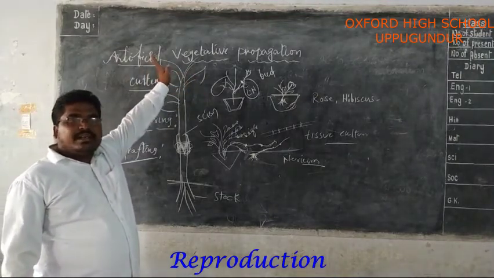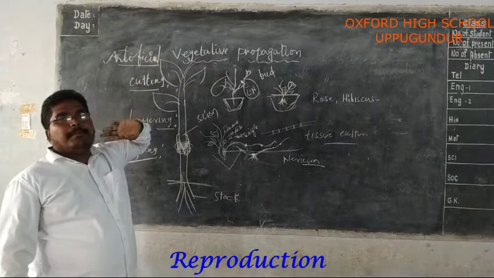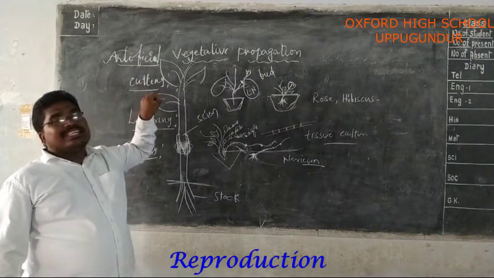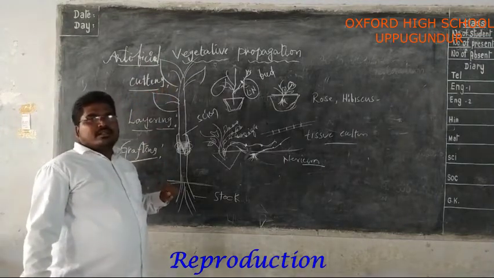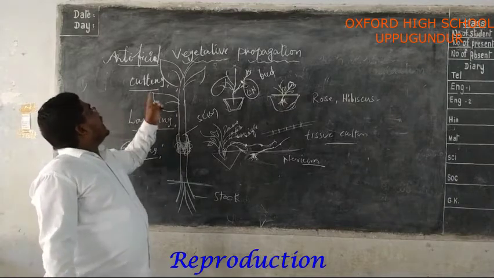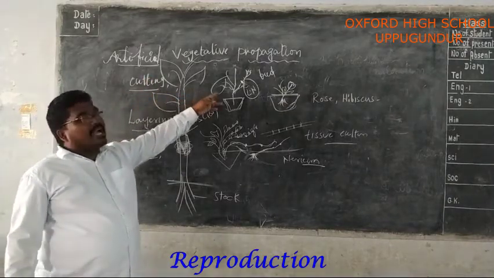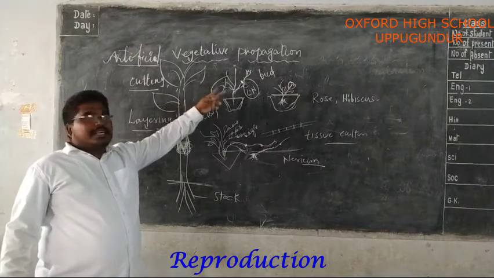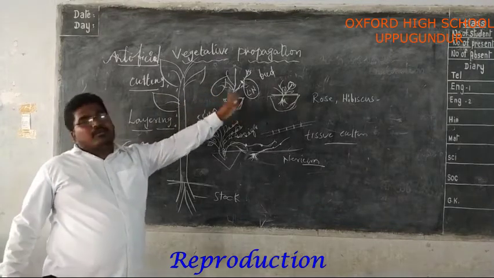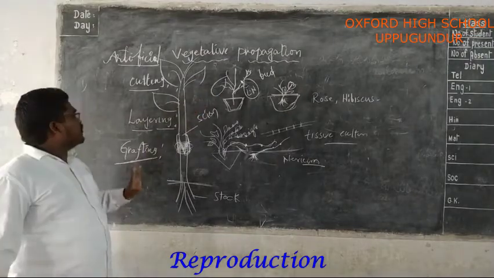So dear students, this is vegetative propagation. Natural ones: leaves, like Bryophyllum, stems, aerial stems like runners and stolons. We discussed that. In artificial vegetative propagation, in cutting, a part of the parent plant having a bud is cut off from the existing plant and buried in moist soil. It develops adventitious roots.